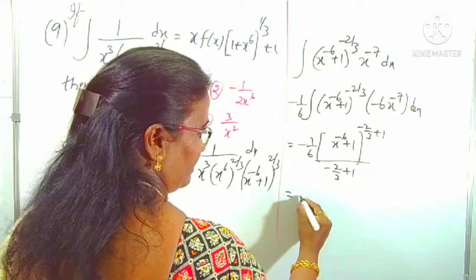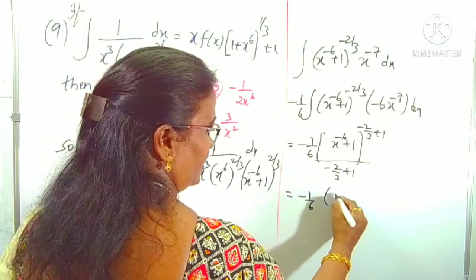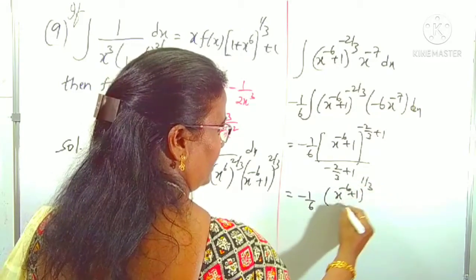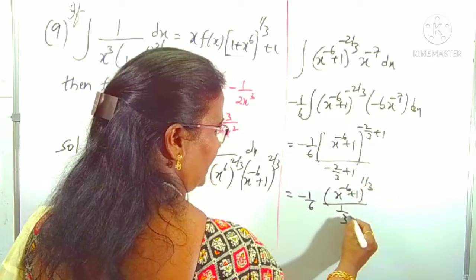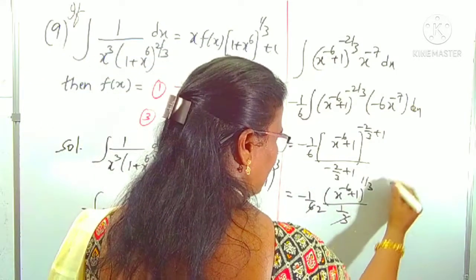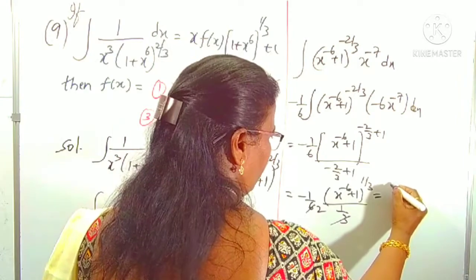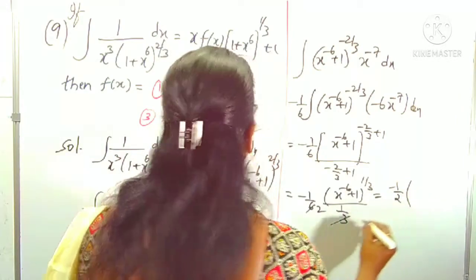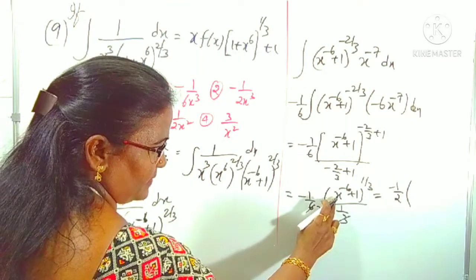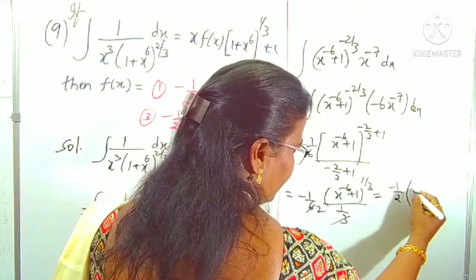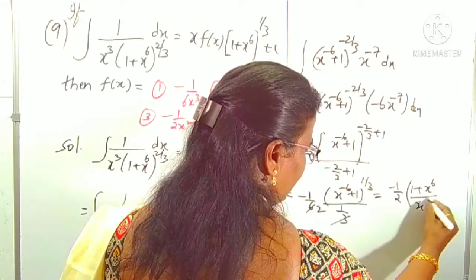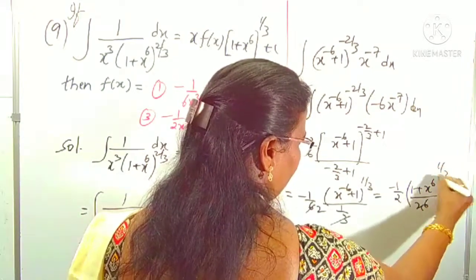Here also 1 by 3. Minus 1 by 6 of x power minus 6 plus 1 whole power 1 by 3, divided by 1 by 3. 3 cancels here 2 times. Therefore, this is minus, I am not writing the c now, minus 1 by 2 of, what is the given information? The x power minus 6 form is there. X power minus 6 we can write as 1 by x power 6, so it becomes 1 plus x power 6 by x power 6, overall power 1 by 3.